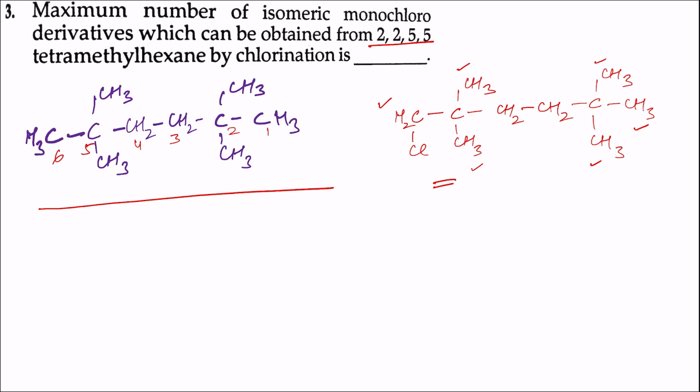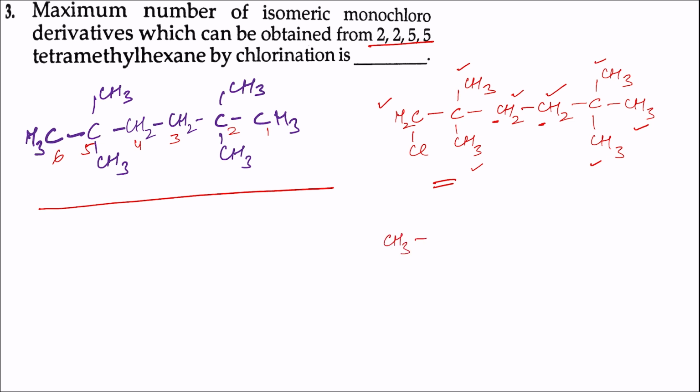And now there are another two carbons, different from these carbons, on which hydrogen can be substituted by the chlorine atom. These are the two carbons. Now whether the hydrogen of this carbon gets substituted by chlorine or this carbon, the product is the same. So another isomer which is possible is